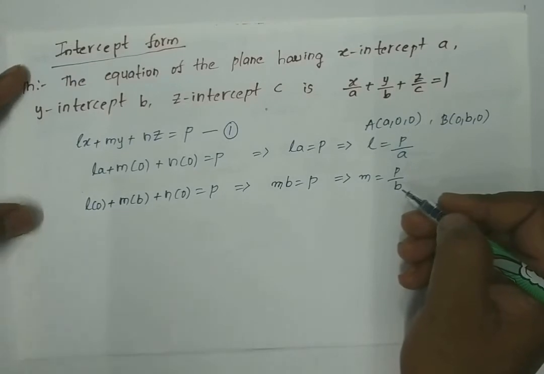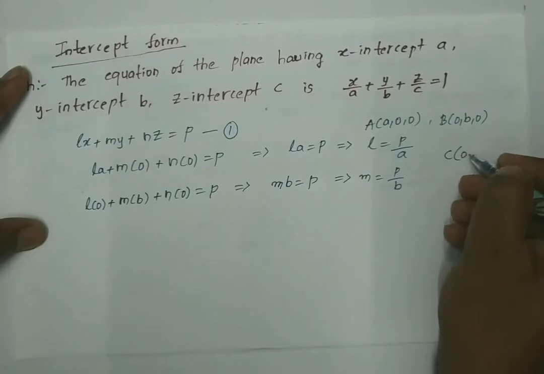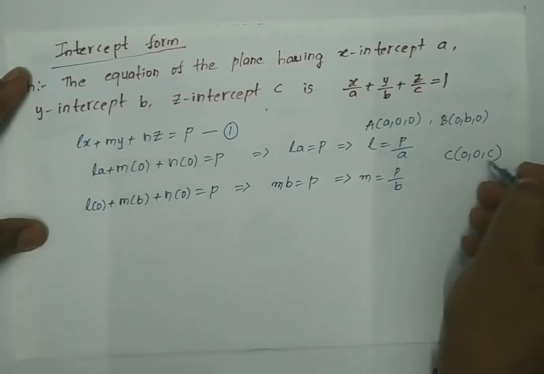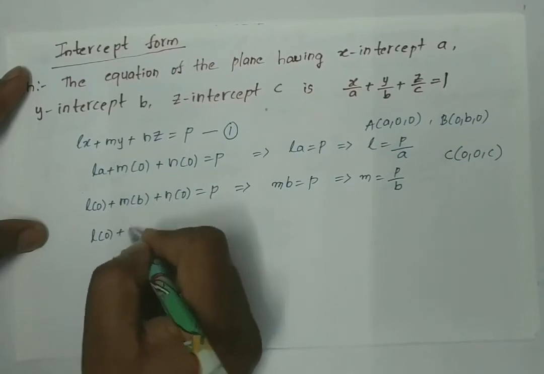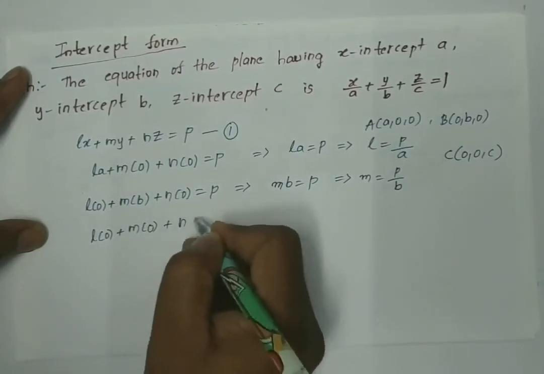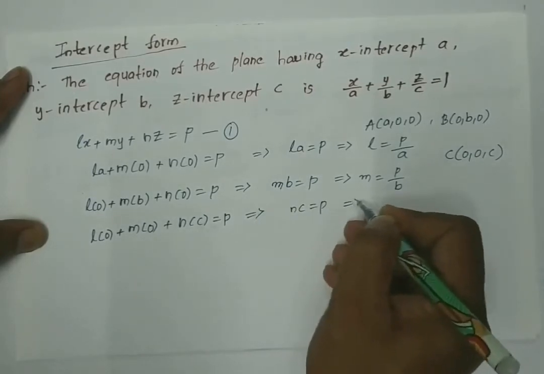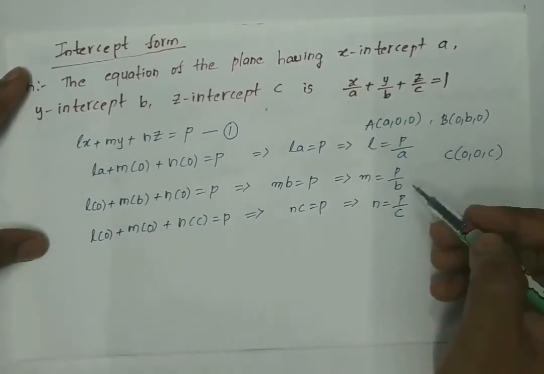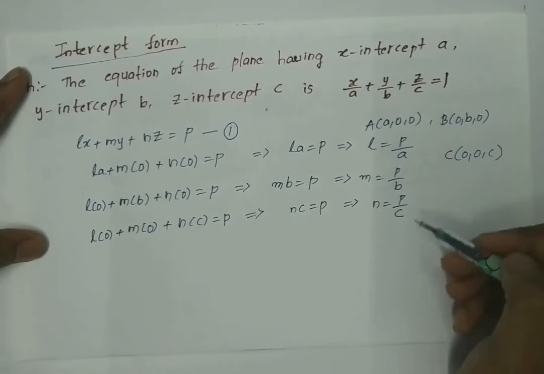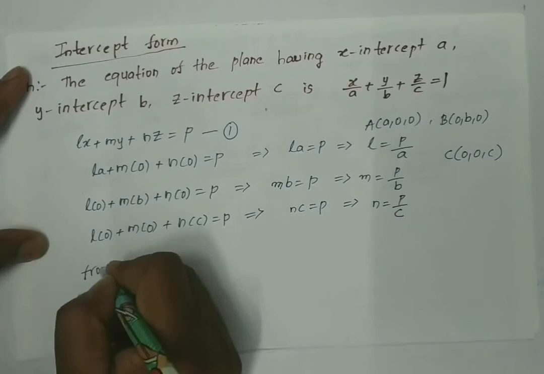Similarly, the plane 1 passes through the point 0, 0, c because the plane has z-intercept c. So equation 1 becomes l into 0 plus m into 0 plus n into c is equal to p. So from this we get nc is equal to p, so n is p by c. Therefore l is equal to p by a, m is equal to p by b, n is equal to p by c.